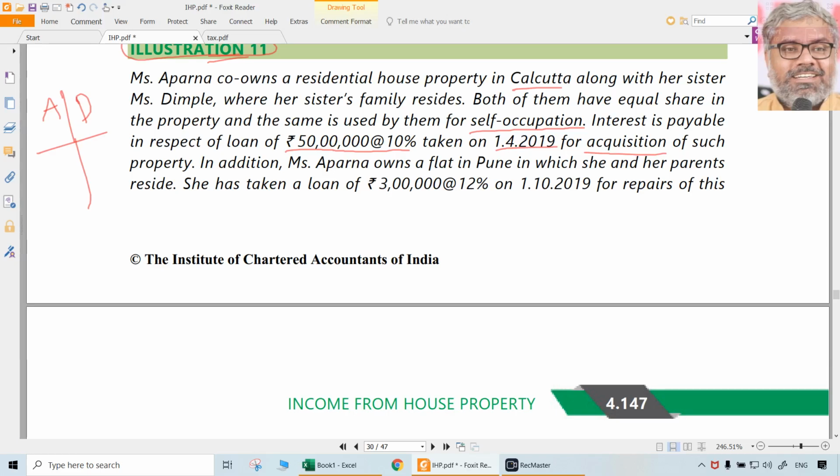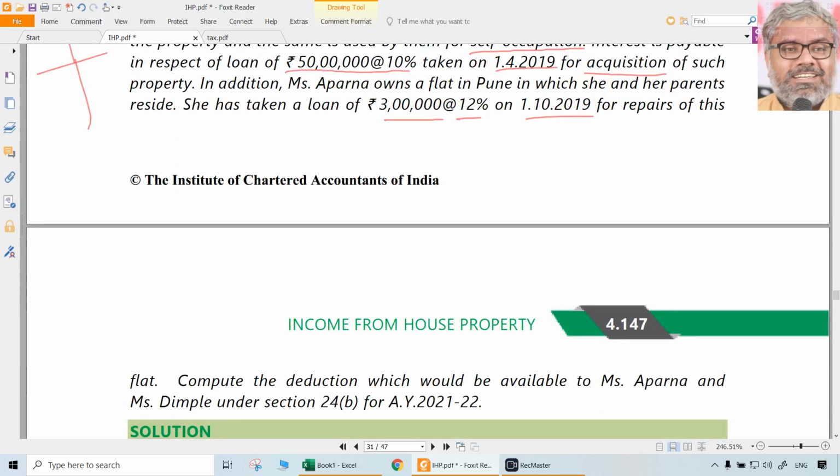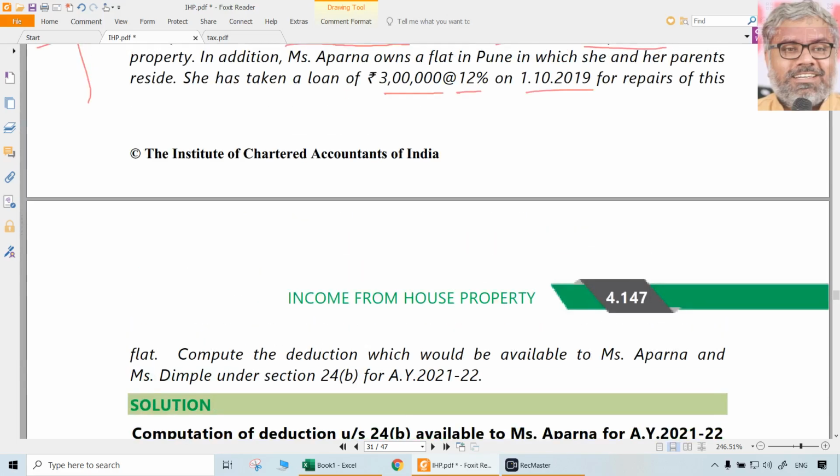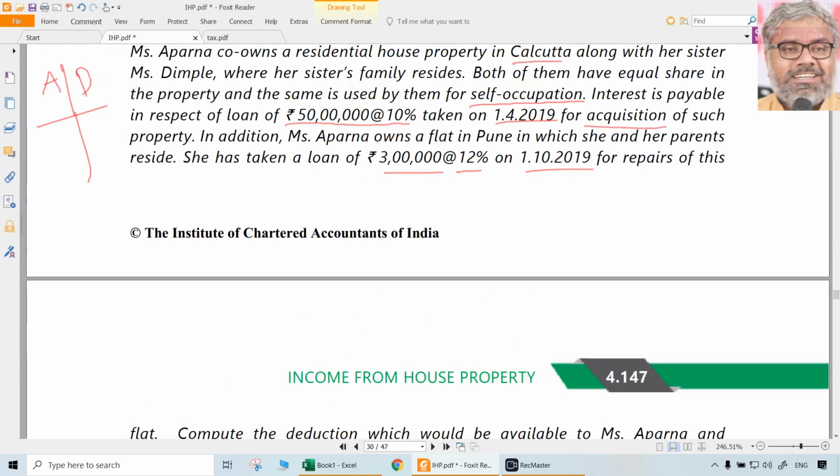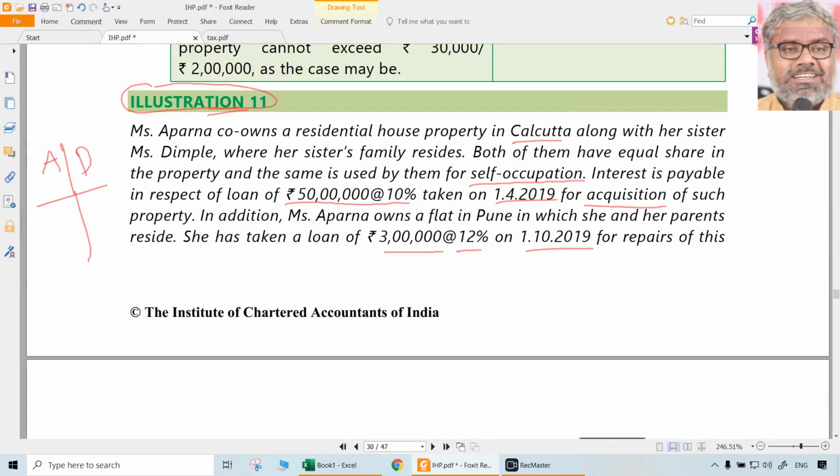In addition, Aparna owns a flat in Pune in which she and her parents reside. She has taken a loan of 3 lakhs rupees at the rate of 12% on 1/10/2019 for repairs of the flat. Flat is here Pune. Compute the deduction which would be available to Aparna and Dimple under section 24B for the assessment year 21-22. That's what is asked here.